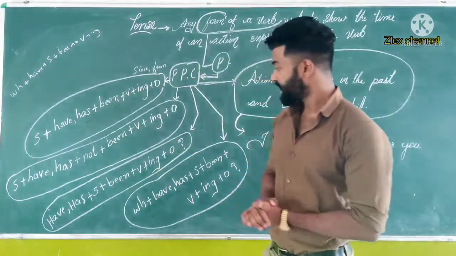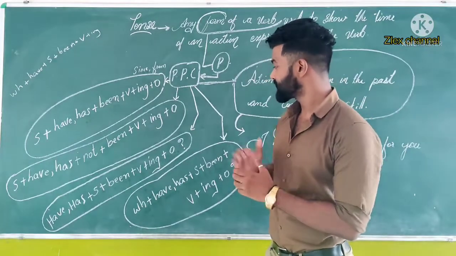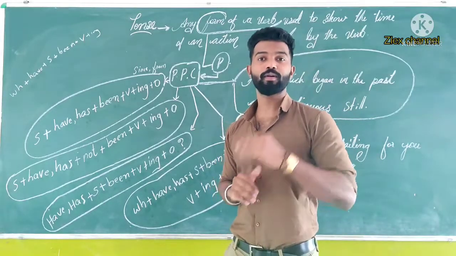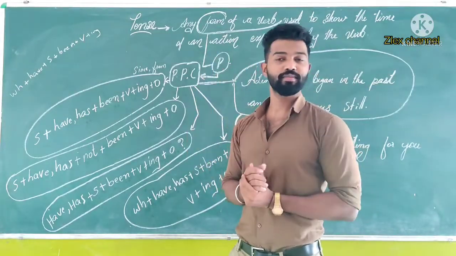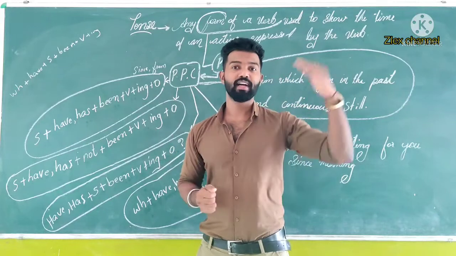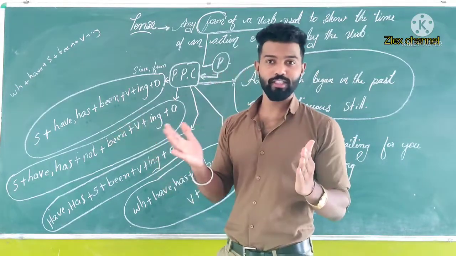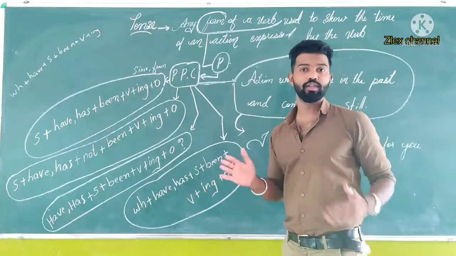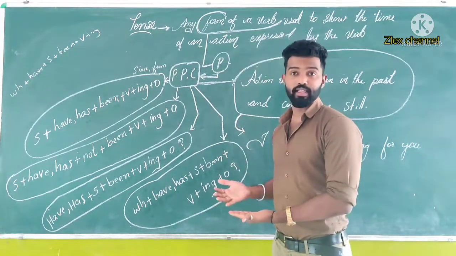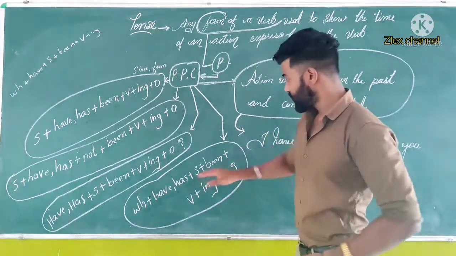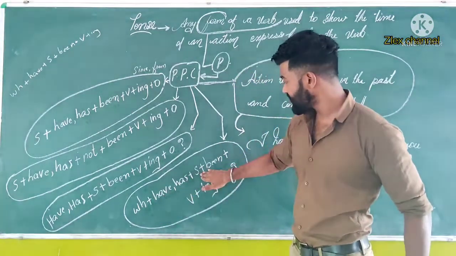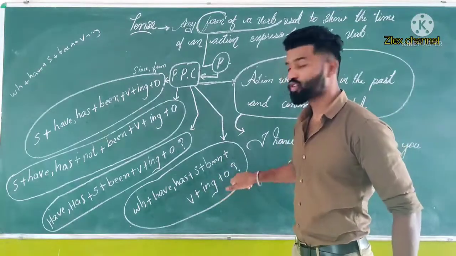So the words will be: have you been waiting for him since yesterday or since last month? Yes, I have been waiting for him from last month. So yes or no questions. Now here we can add, usually we are not adding the WH questions, but if it is necessary, we can use it in the communications. So WH questions will come first, then have or has plus subject plus been plus verb plus ing plus object.